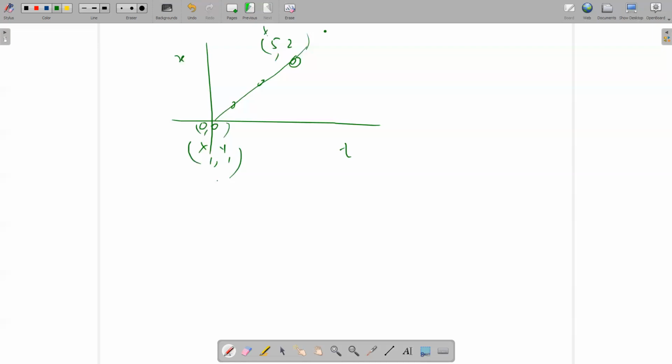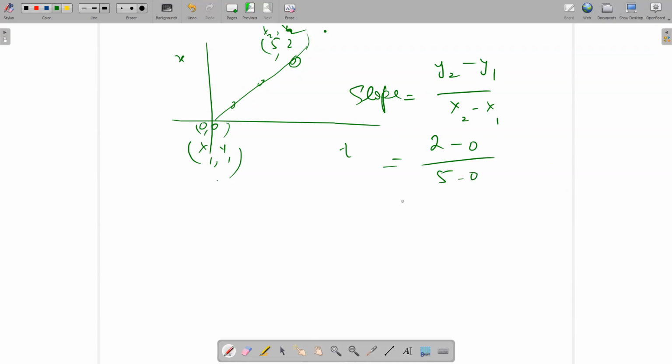This point is x2, y2. The slope is equal to y2 minus y1 over x2 minus x1. y2 is 2, minus y1, 0, over x2, 5, minus 0. The answer is 2 over 5, and this is equal to the slope.